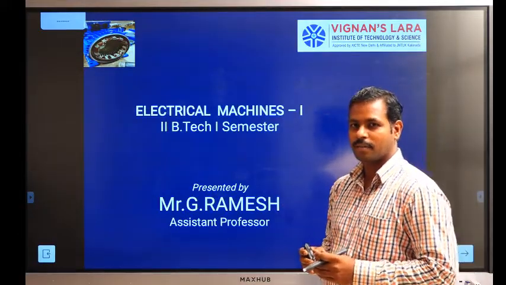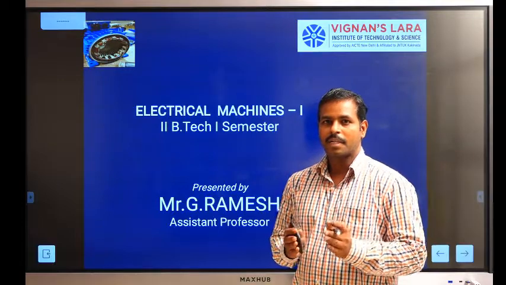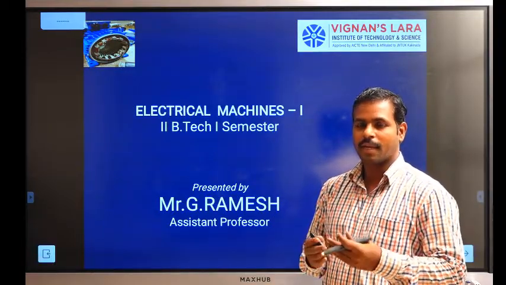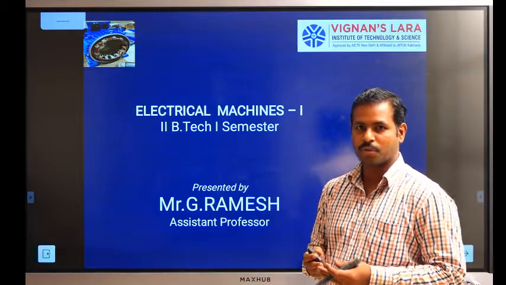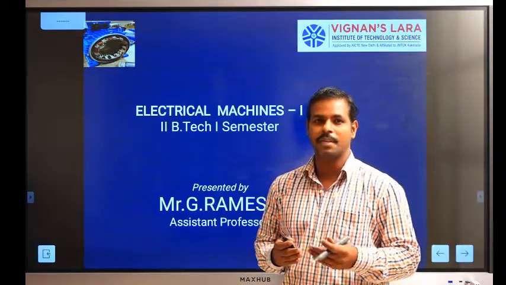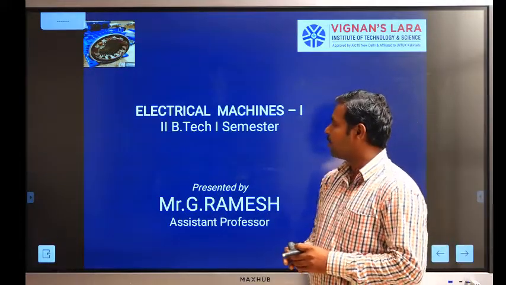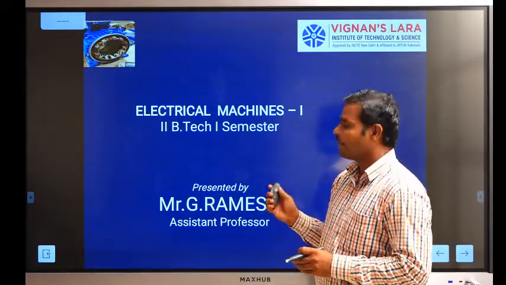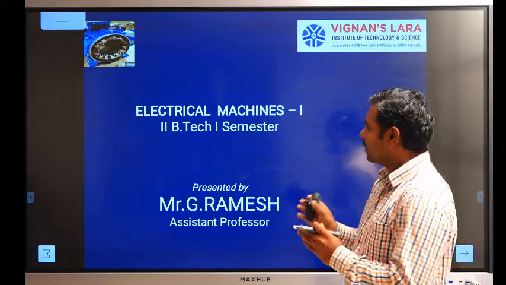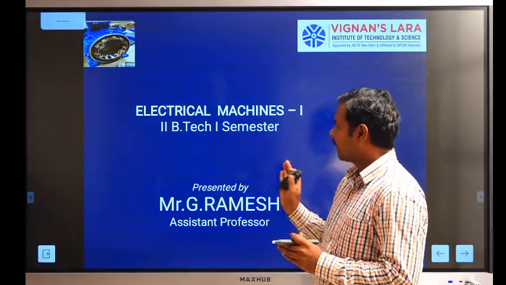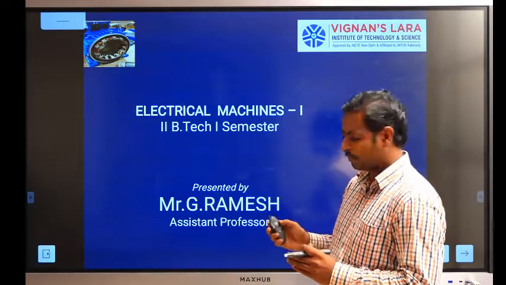The third unit is transformers: transformer 1, then transformer 2, and another one is three-phase transformers. These are the units to be discussed in Electrical Machines 1. These are the basic or core subjects of second year students.